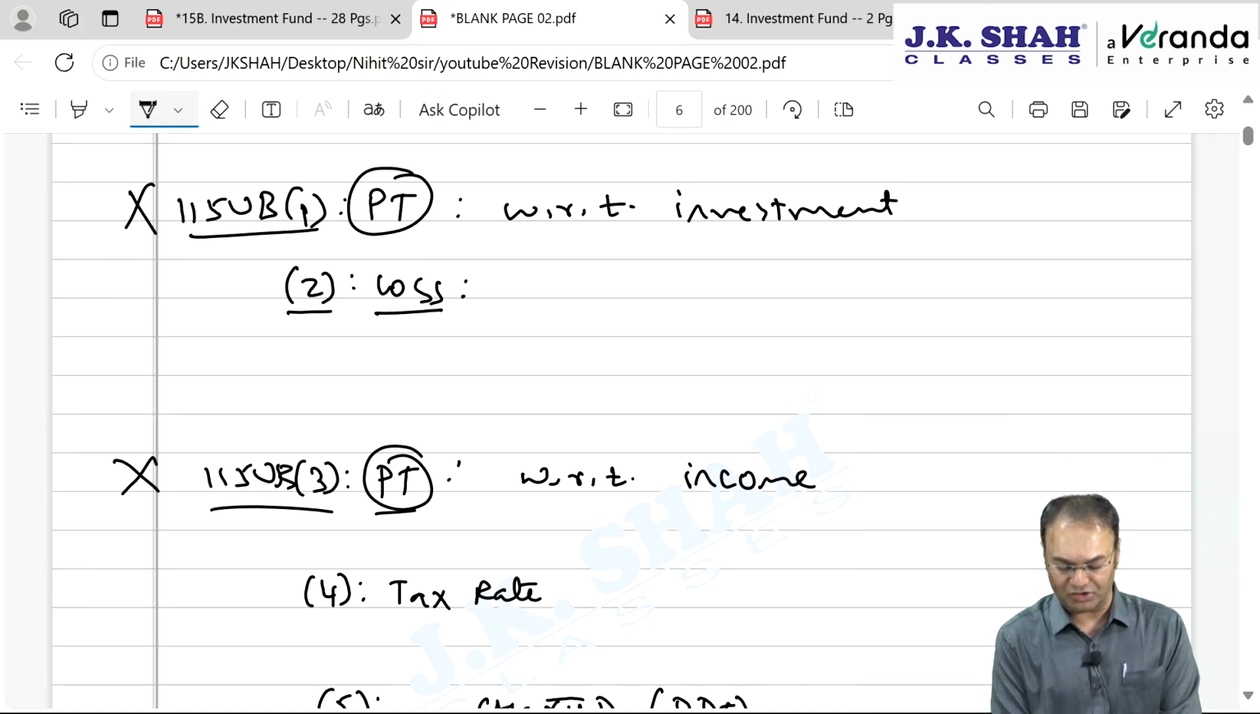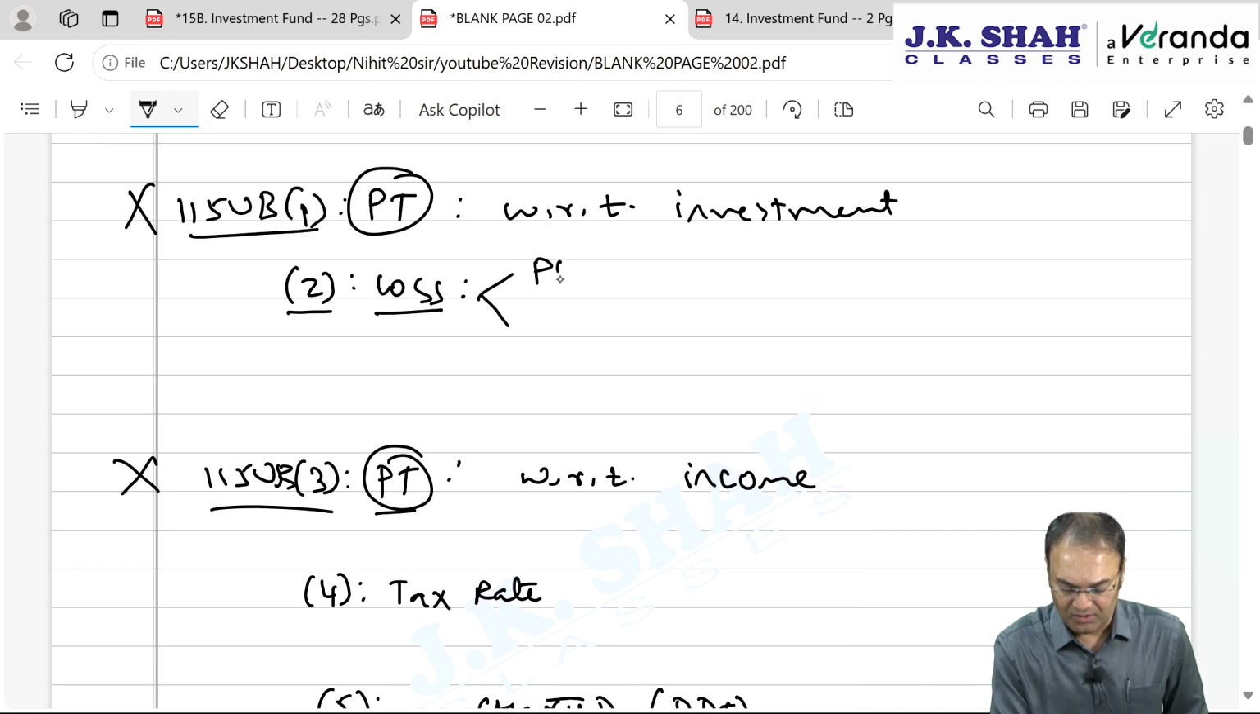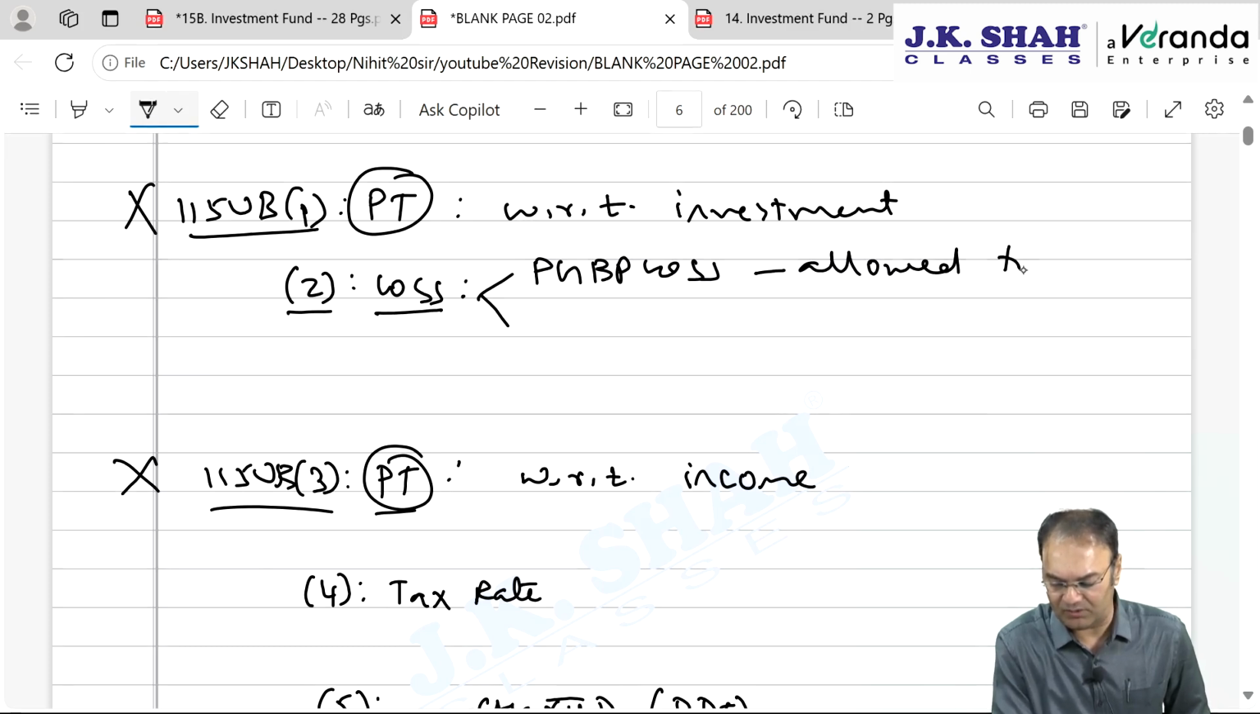Subsection 2 is important, loss. Now, same concept, whatever we applied for positive income will be applied for negative income. Positive income, what did we discuss? PGBP income taxable for investment fund. Then PGBP loss will be allowed to be carried forward by investment fund, allowed to investment fund.